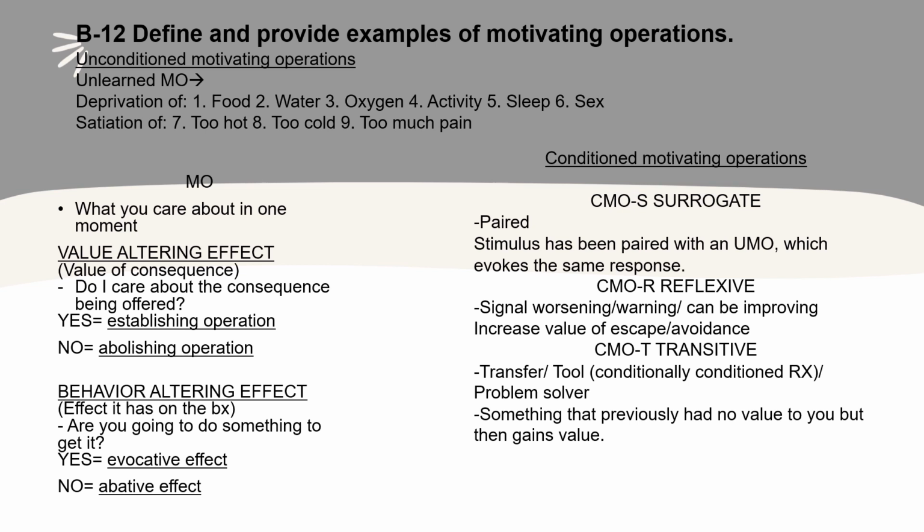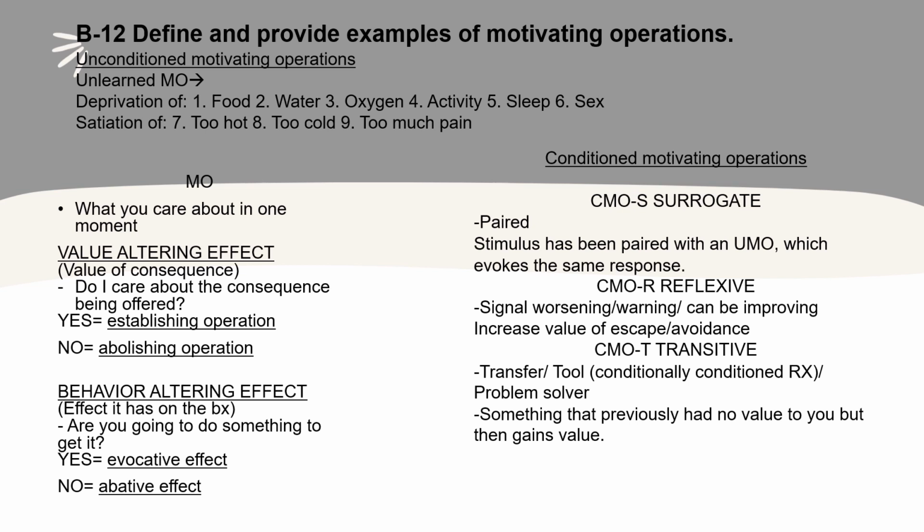So now we have conditioned motivating operations, CMOs. CMO-S stands for surrogate. So this is something that's paired. The stimulus has been paired with an unconditioned motivating operation, which evokes the same response. So something is paired with an unconditioned motivating operation, which evokes the same response.